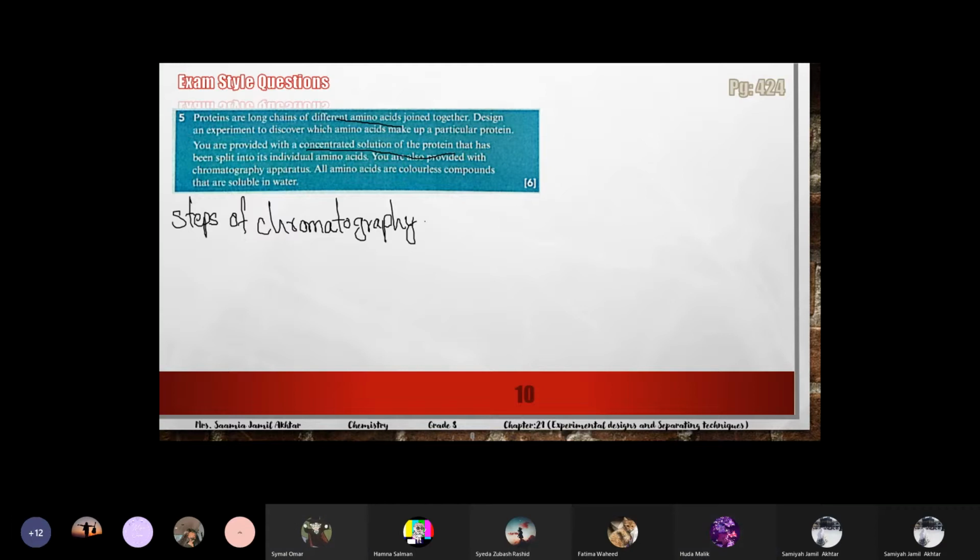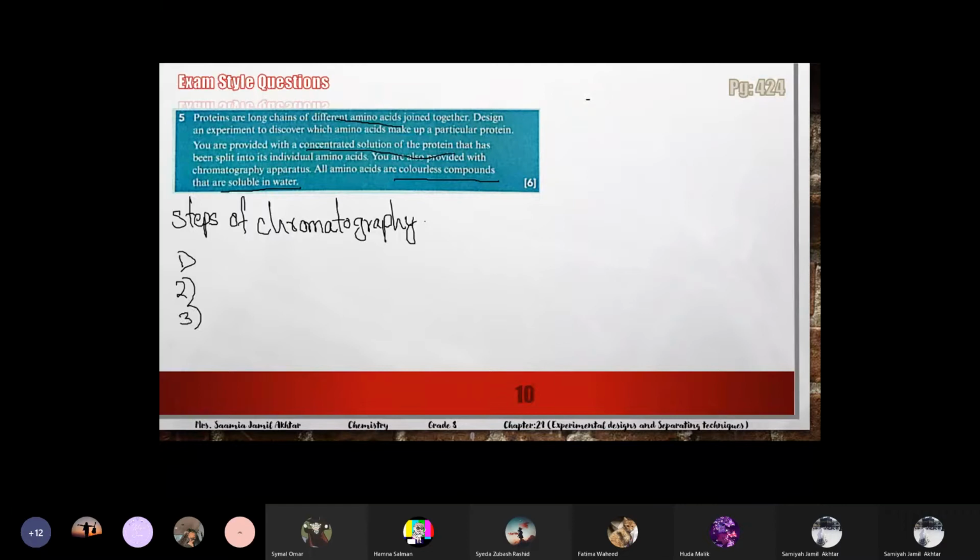You are provided with chromatography apparatus. All amino acids are colorless. This information is also given to you. They are colorless and soluble in water, means the solvent which you take is water. So first, you don't have to draw the diagram, just write the steps very briefly.